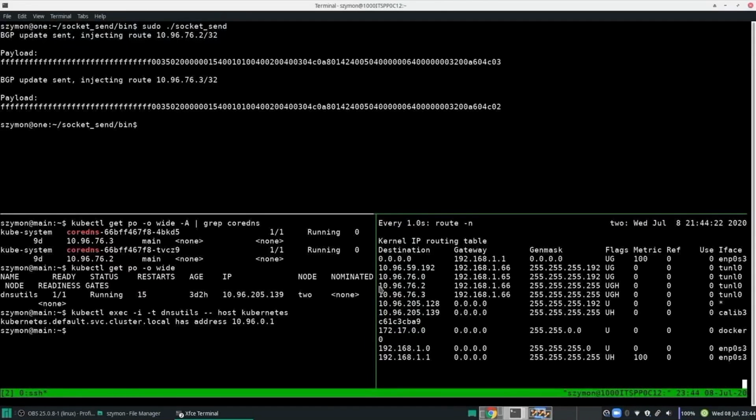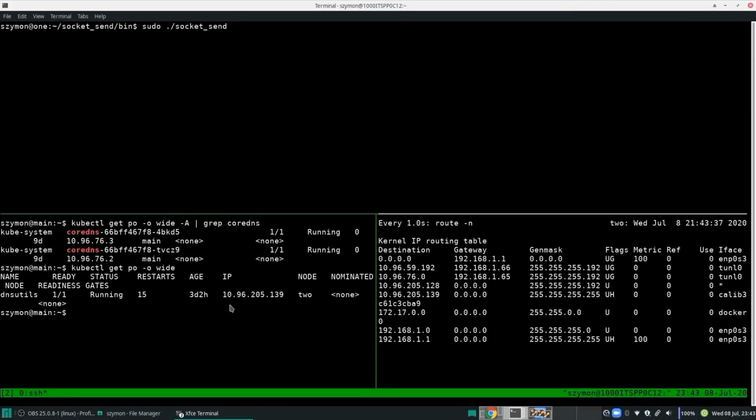Let's first orientate. In the bottom left is the master. In the bottom right is node number 2, the victim. And in the top is the attacker node. In the bottom left, the master, we're showing you guys the core DNS with the IP address of 10.96.76.3 and 10.96.76.2. Those are the routes that we're going to want to inject, as we want that traffic to come to us. The next thing that we will take note of is the pods deployed.